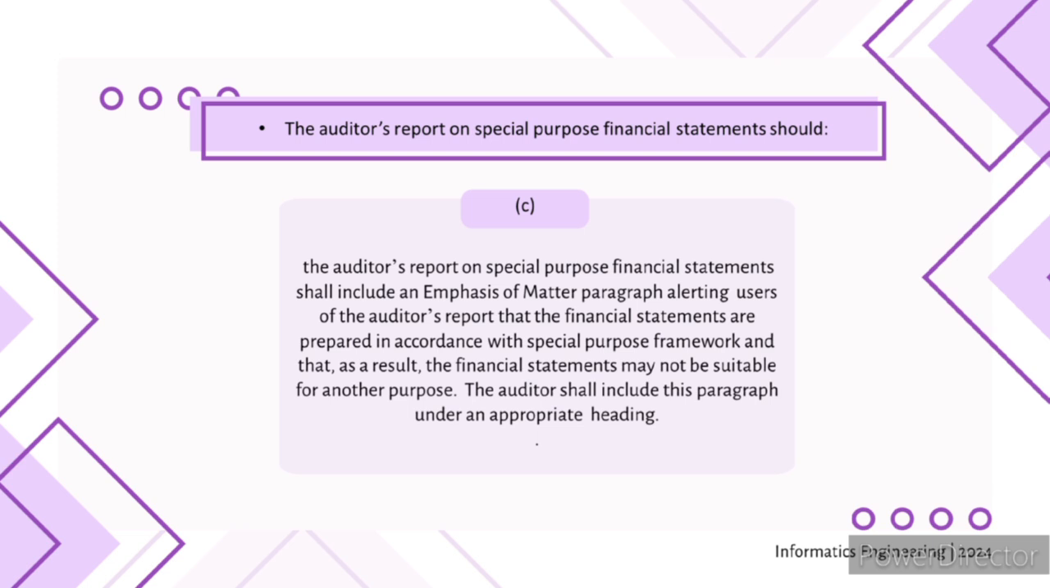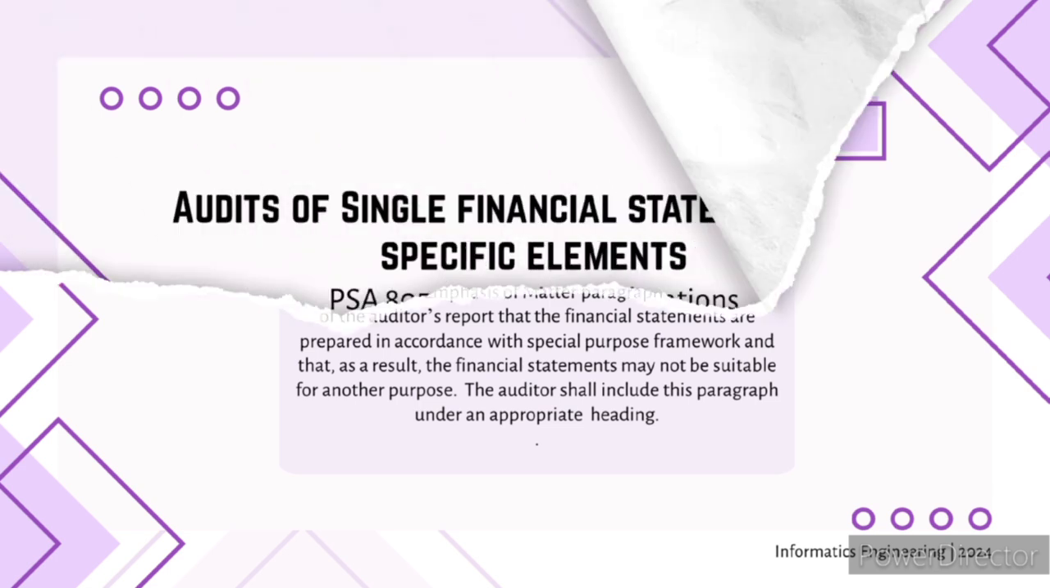Warning. The auditor's report on a special purpose financial statement needs to be very clear about the report's purpose, who it's for, and a strong warning that it's not suitable for other uses. This is because these reports are tailored to a specific need and using them for other purposes could be misleading.